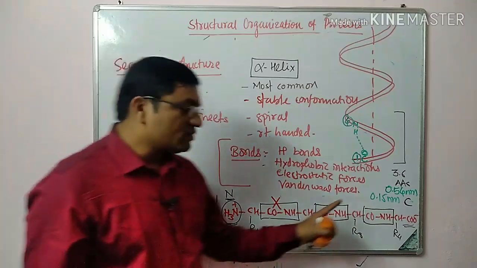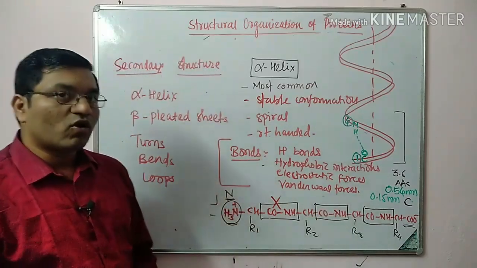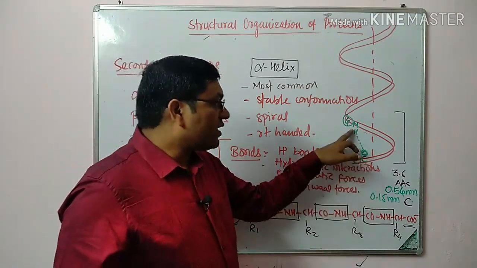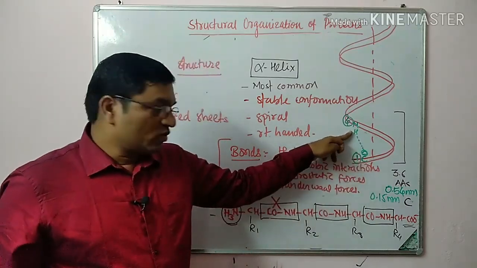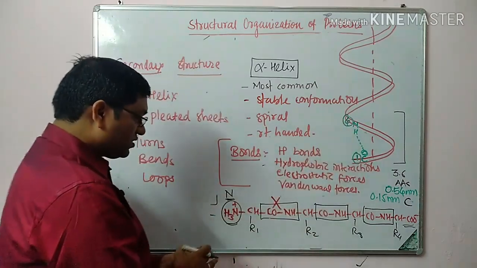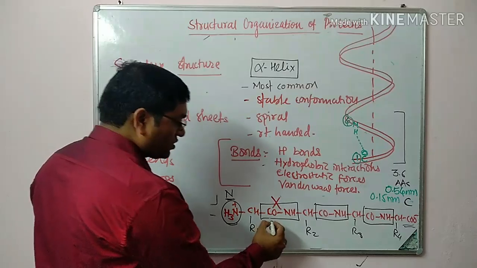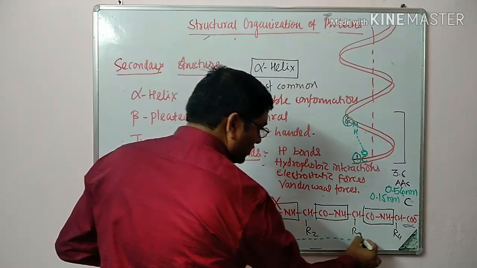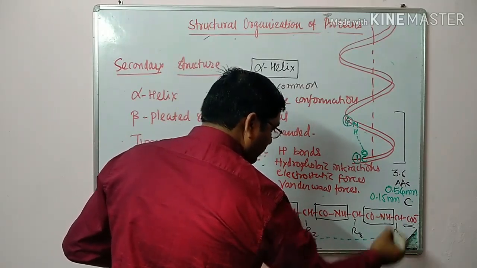It is stabilized by intensive hydrogen bonding. This means the carboxyl of the first amino acid is linked to the nitrogen of the fourth.